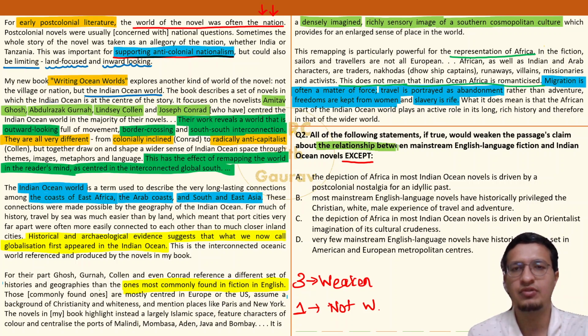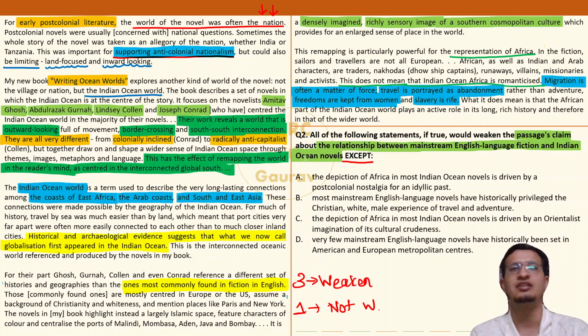What claim has been made in the relationship passage? The relationship between mainstream English language fiction and Indian Ocean novels. Oh great, we just paraphrased this. What is the passage's claim about mainstream English fiction and the Indian Ocean novels? I had paraphrased it for you just a moment ago. It simply implies that there is no common ground in them.